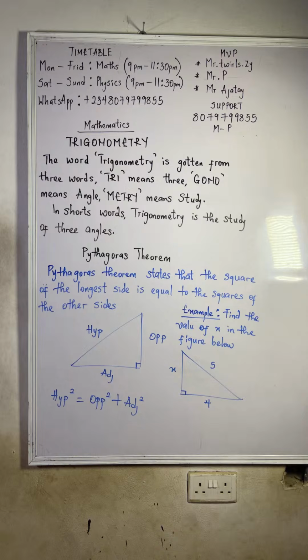Looking at this triangle, where is our longest side? Which one is our longest side here? Which one will be our hypotenuse? What is our hypotenuse here? It's 5, right?